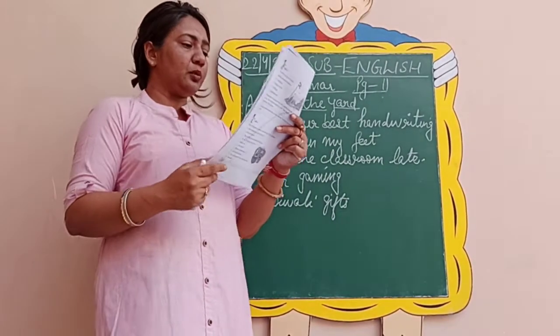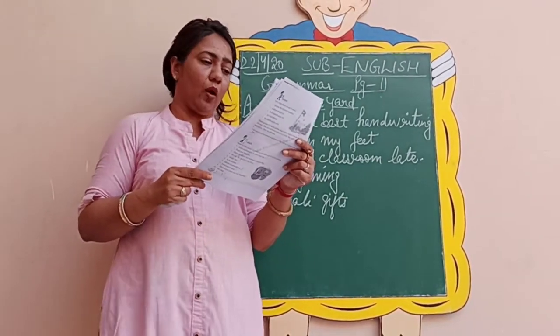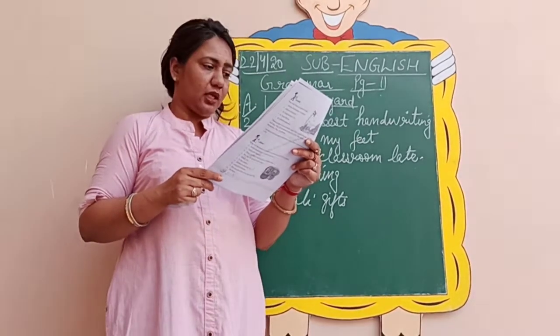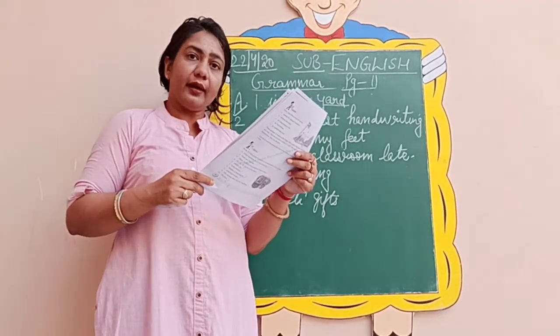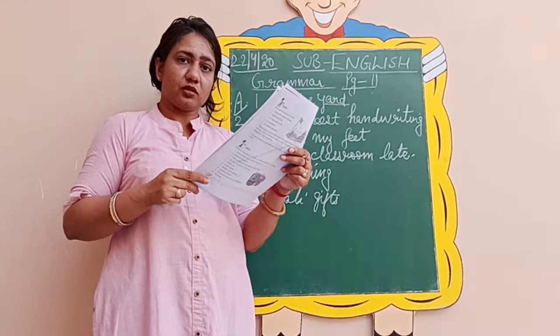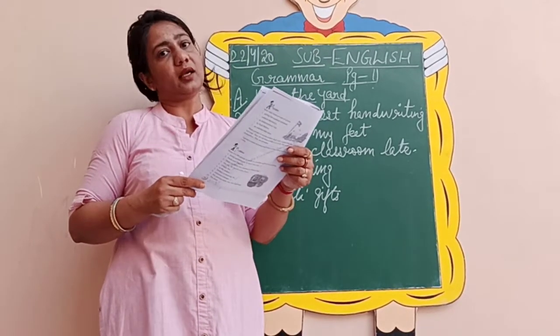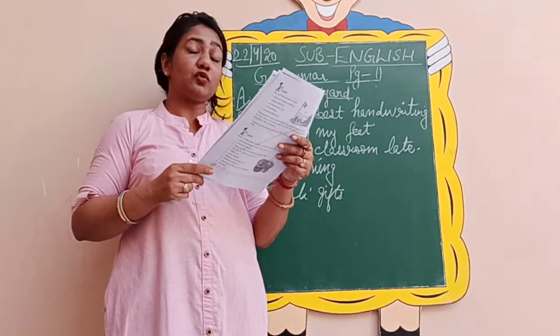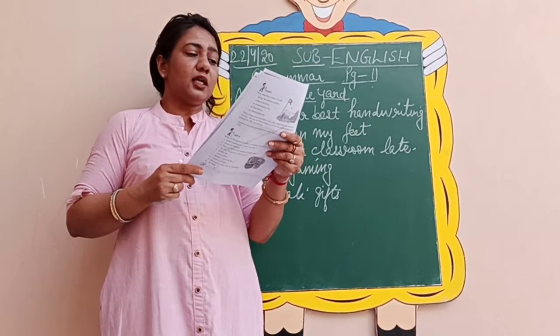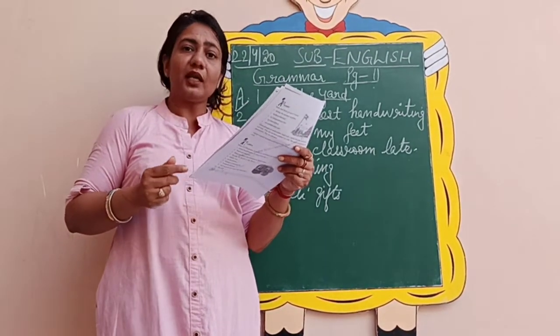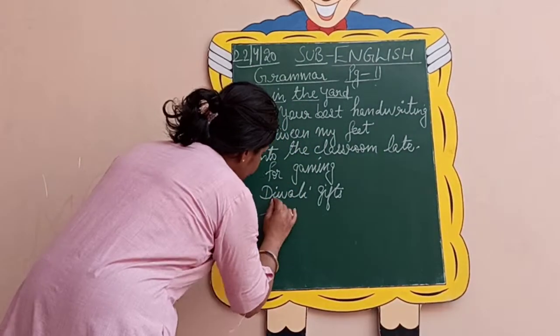Coming to the seventh one, it rained heavily all week. It is your pronoun, rained is your what? Verb. Heavily, adverb. All week again is your noun. So what will be the phrase here? It rained heavily all week. So it will be heavily all week.